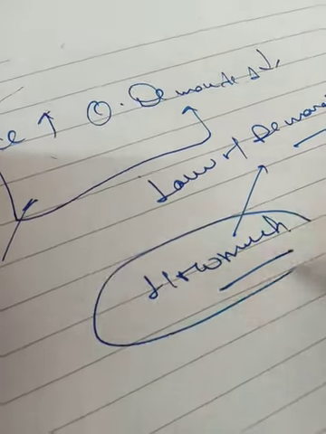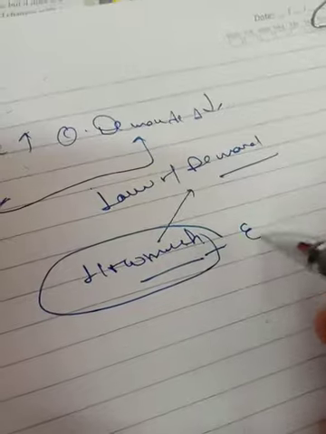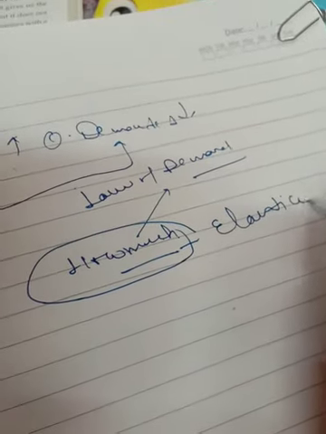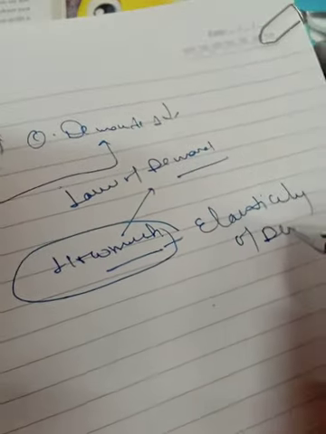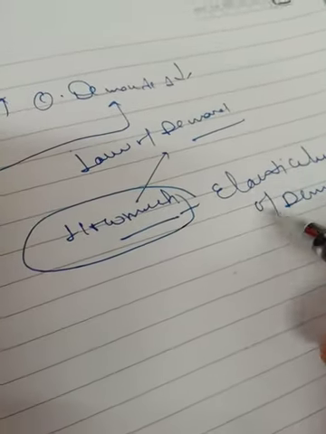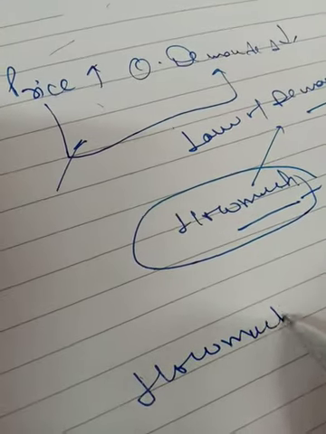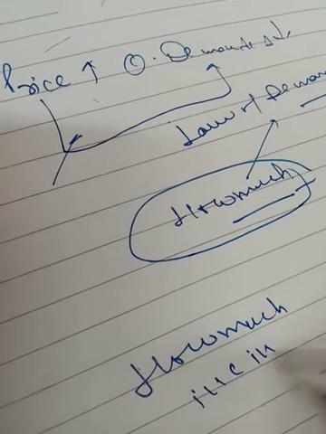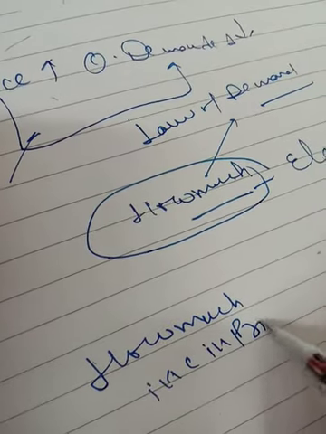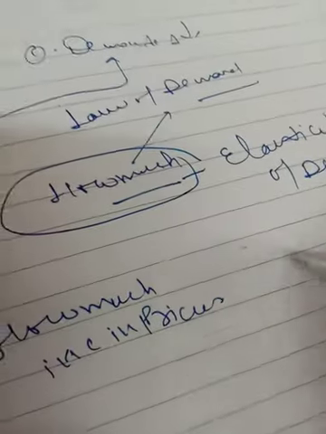The answer of how much you can get with elasticity of demand. The topic of elasticity of demand tells how much change in price makes how much change in quantity.